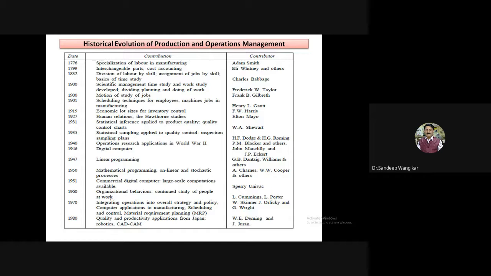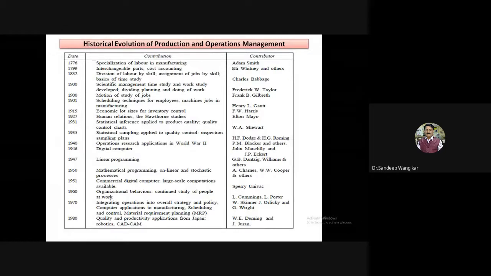Now 1970, very important. Whatever we have discussed is all discrete: labor, skill, motion study, time study, economic lot size, then human relations, organization study, operations research, quality control, linear programming, mathematical programming, everything is discrete. Now, integration of operations into overall strategy and policy. Integrating operations: let us take 2-3 operations from this and integrate them.